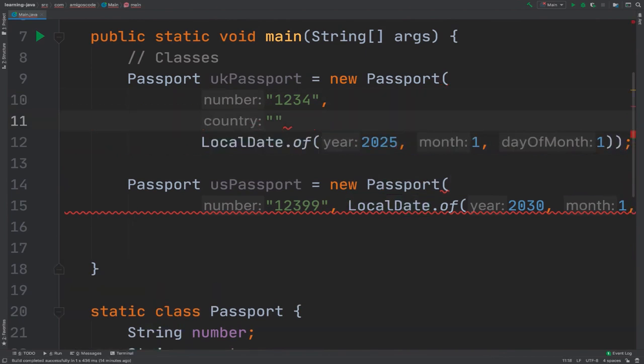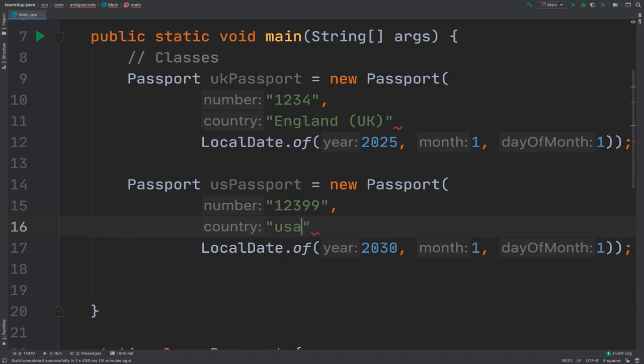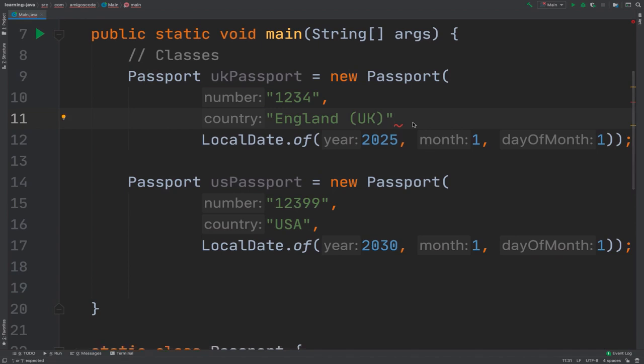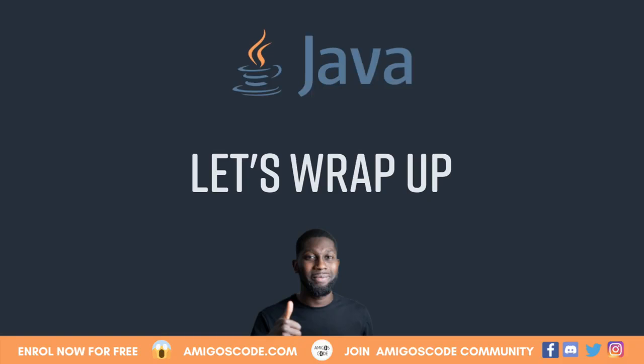So this will be England, and then let's simply say UK, and then here, oops, not there, so here and then here. So now we have USA, just like that. And there you have it. I'm missing a comma there. So this is just another example of classes so that you see that we can represent anything that you want, really. So if you have any questions on classes, please do let me know, and I'll try and give you more examples.